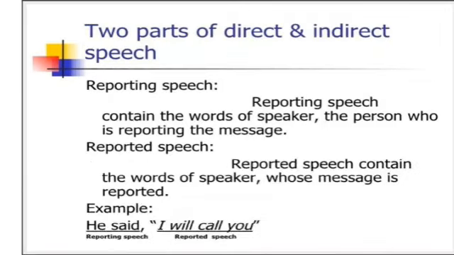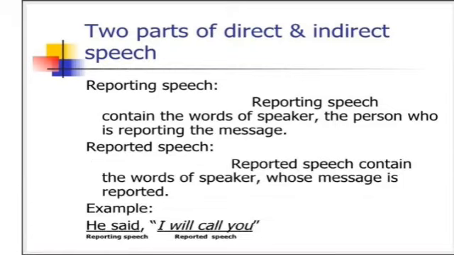Okay students, there are two parts of direct and indirect speech. First is the reporting speech. Reporting speech contains the words of the speaker, the person who is reporting the message. And the reported speech contains the words of the speaker whose message is reported. For example, "he said" is the words of the speaker, so this is reporting speech.